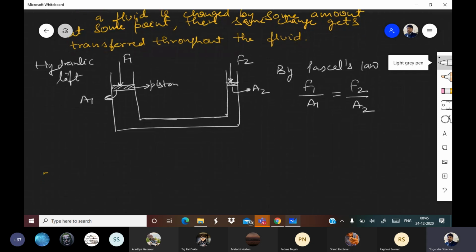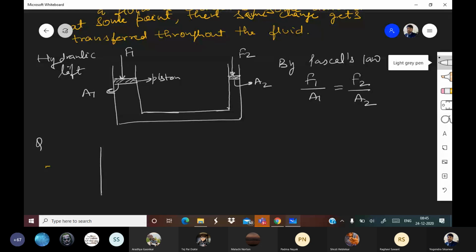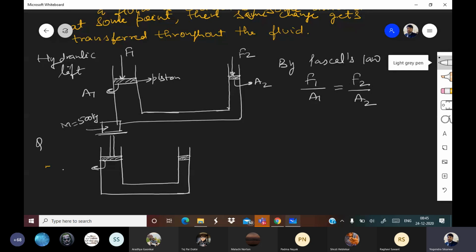Now let me give you a question based on this. M is equal to 500 kg. A is equal to 1 meter square.